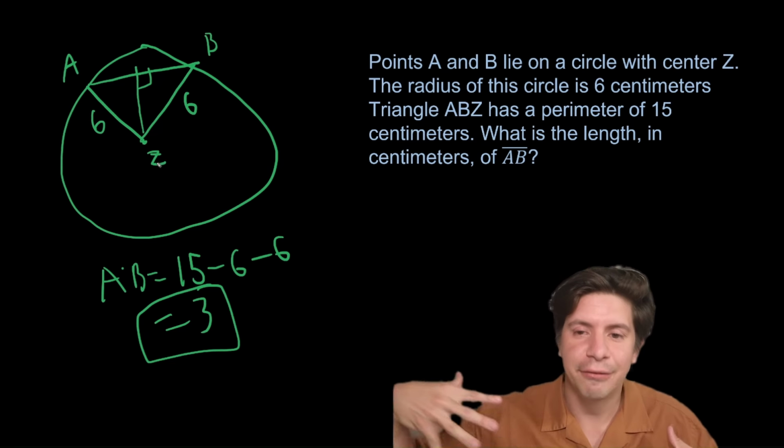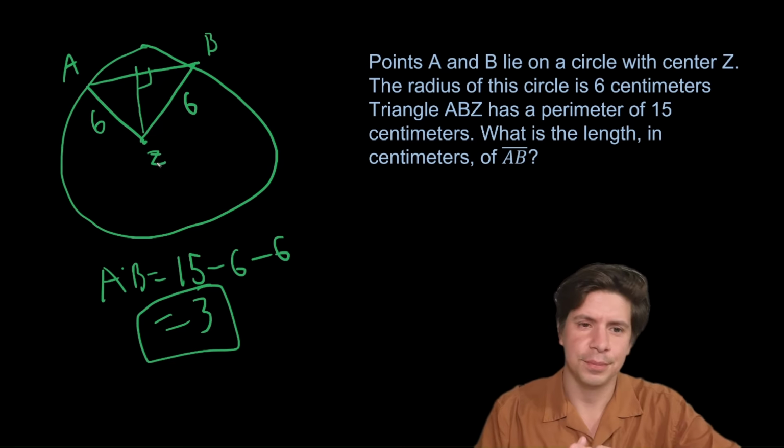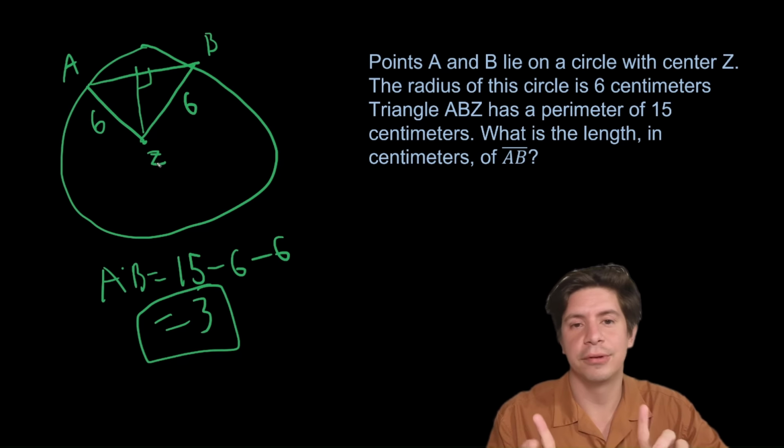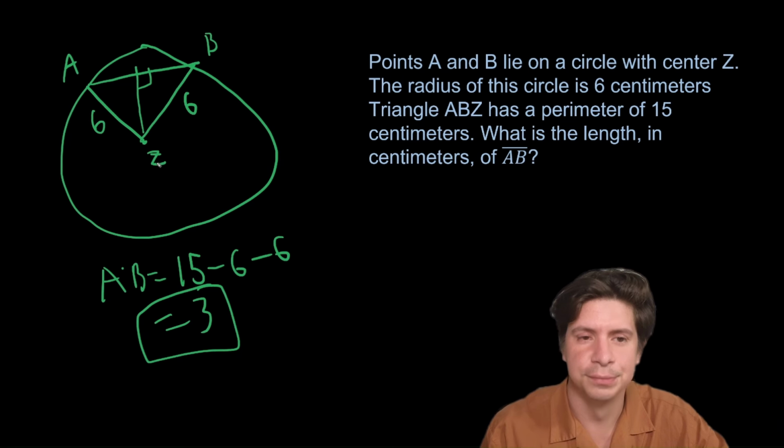So what I want you to take from this is to keep things simple, draw them out. Remember that if you have a triangle where you have 2 radii, it's an isosceles triangle, and then go from there.